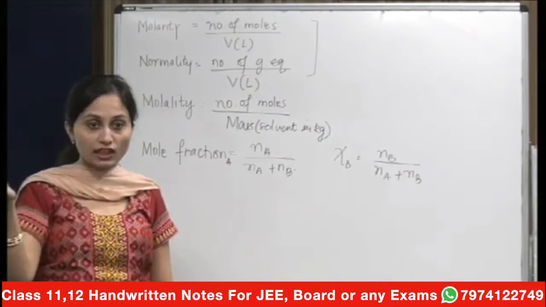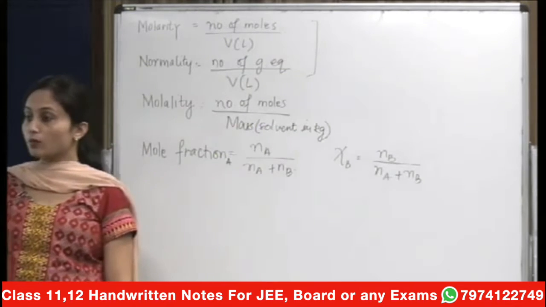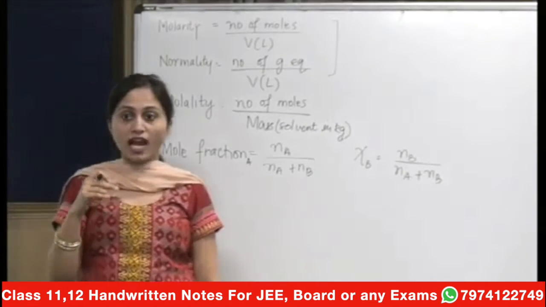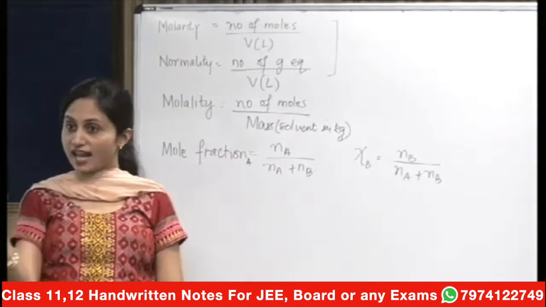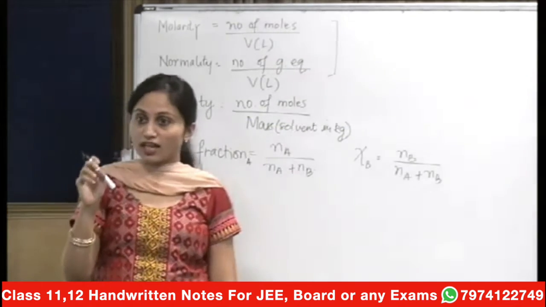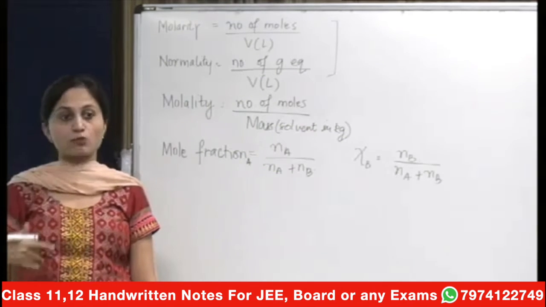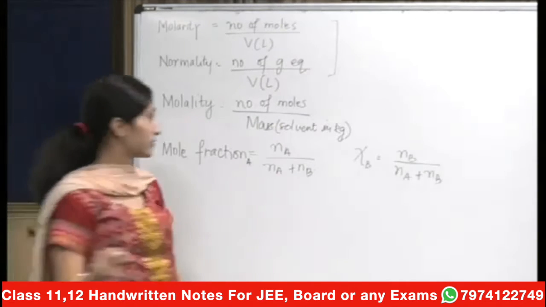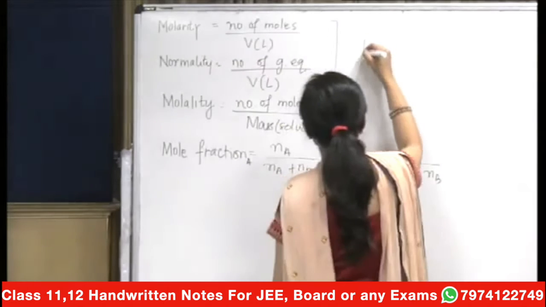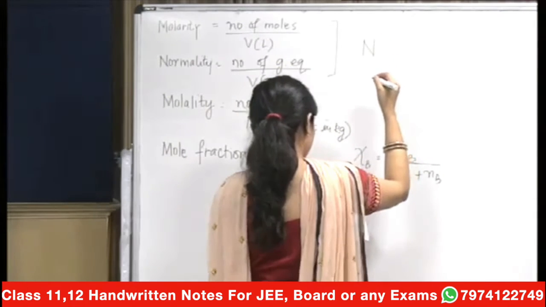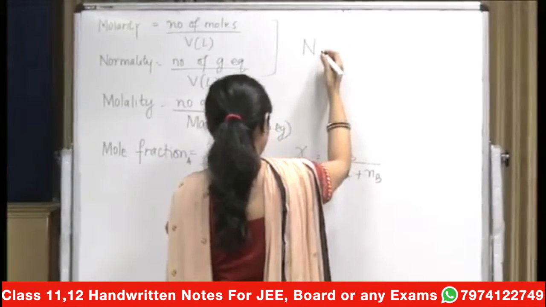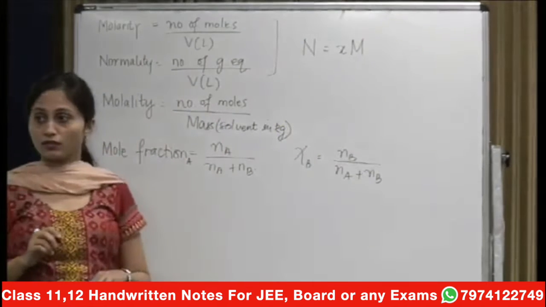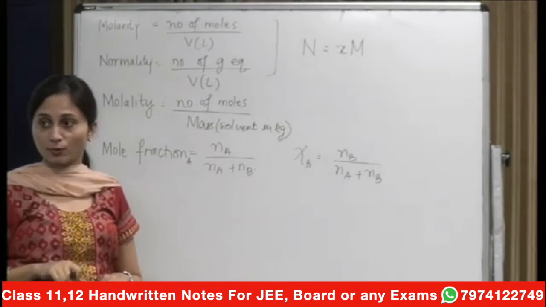I am not going into the details of last class. जो valency हम निकालते हैं, what was gram equivalents? That was given mass upon equivalent mass. And what was your equivalent mass? That was molar mass upon that x factor. What was that factor? It was either the number of H plus or number of OH minus or the valency. Hope you remember last time's class very well. Okay, so here again we had the relationship between normality and molarity: N is equal to X times molarity, where this X is the same factor that we talked about earlier.